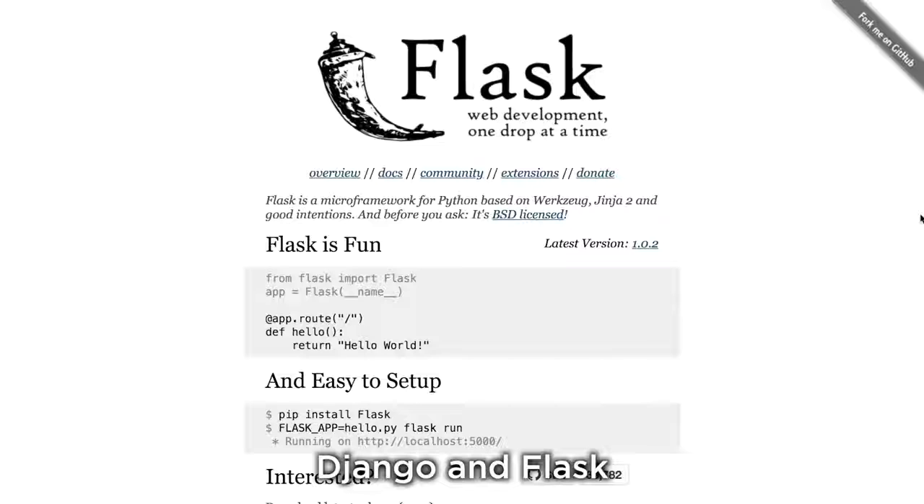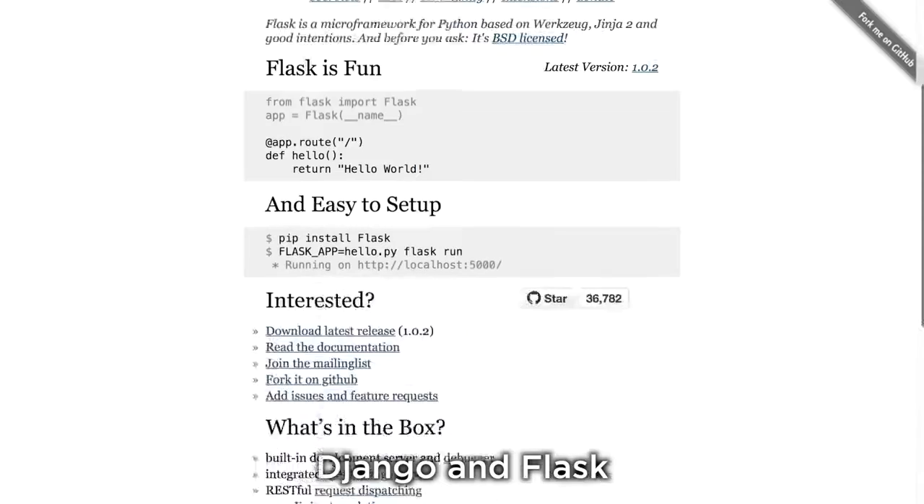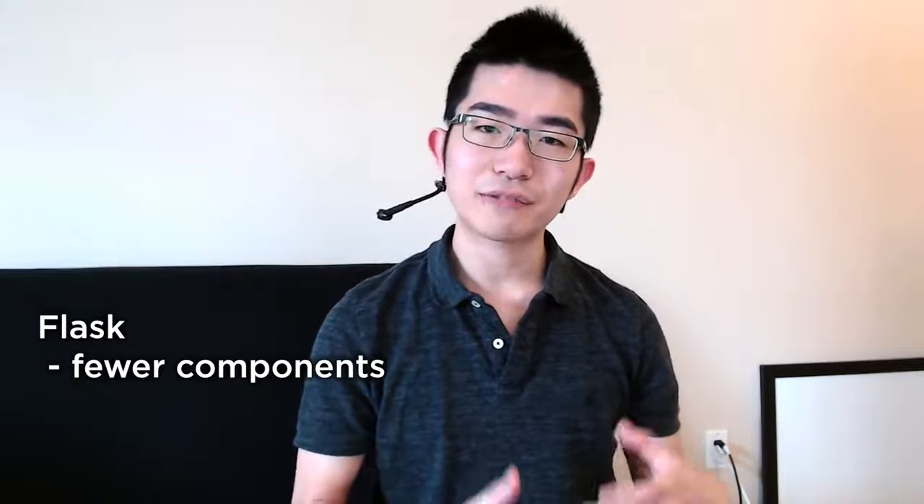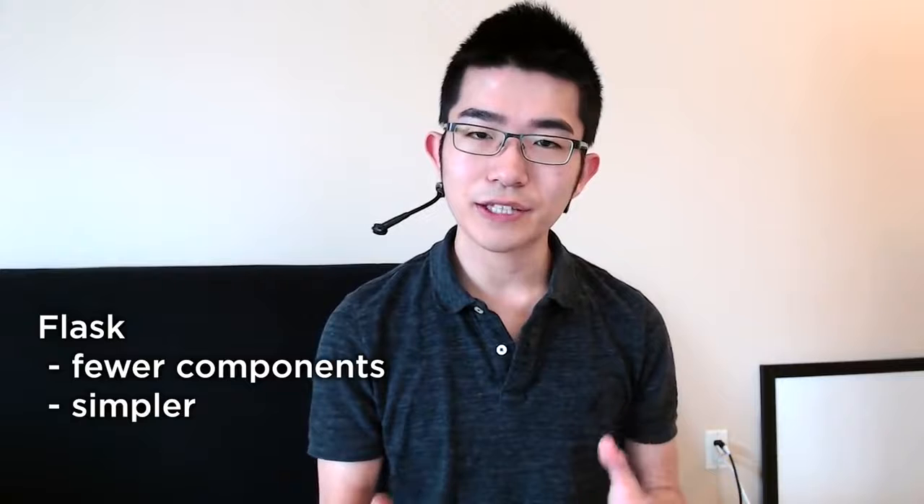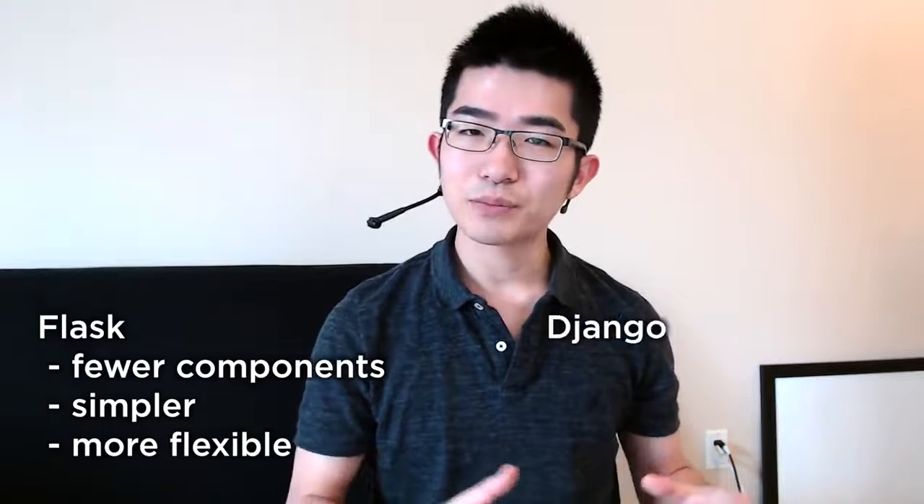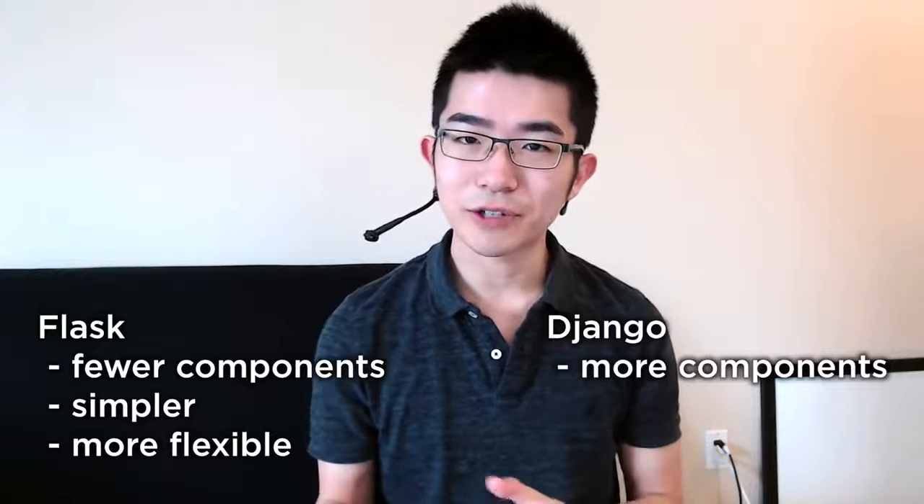And which Python web framework should you use if you're just getting started? Well, Django and Flask are two of the most popular Python web frameworks, so I'd recommend using either one if you're just getting started. Now, Flask is a smaller framework, and it has fewer components built into the framework itself. And that actually makes Flask a little bit simpler to learn than Django and a little bit more flexible. On the other hand, Django has more components built into the framework itself.